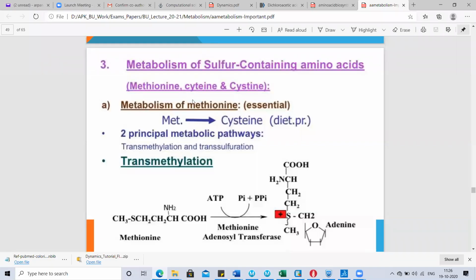Okay, so we see the transmethylation reaction carried out by methionine adenosyl transferase, which transfers the terminal methyl group, or the whole moiety, onto the adenine. So this will become S-adenosyl methionine, SAM.